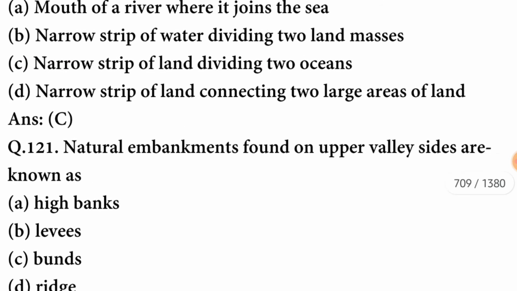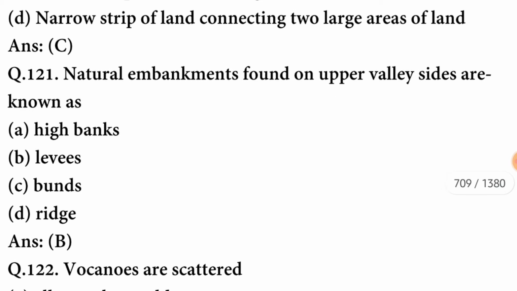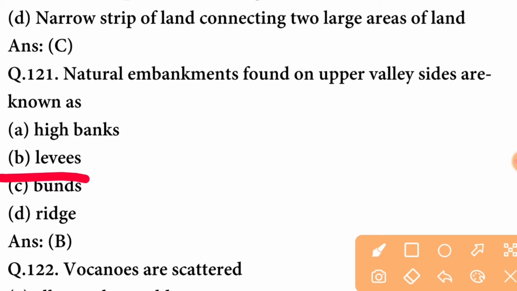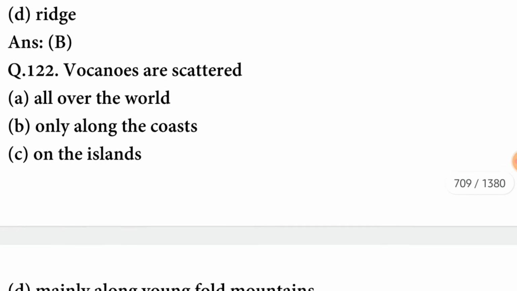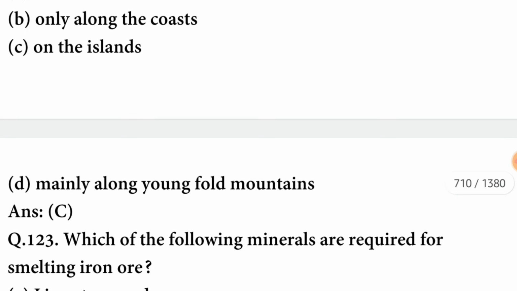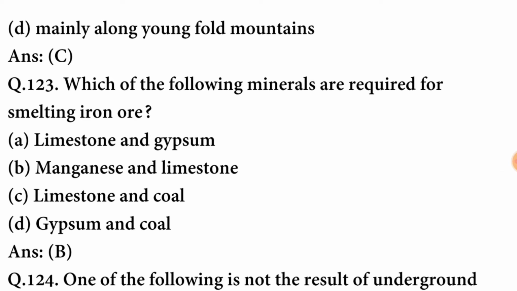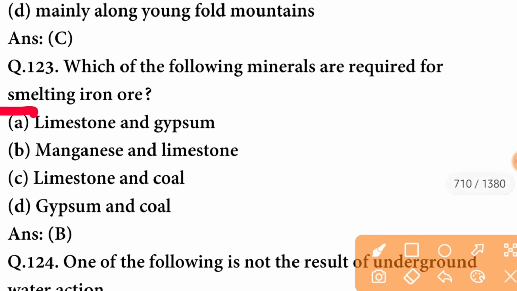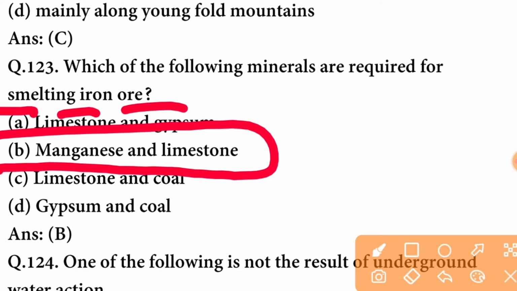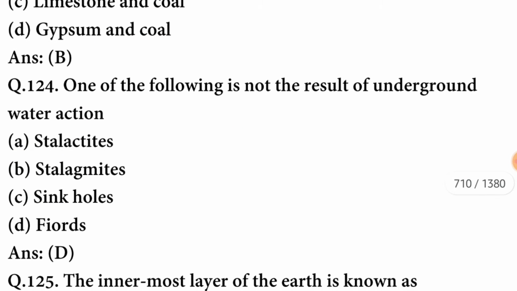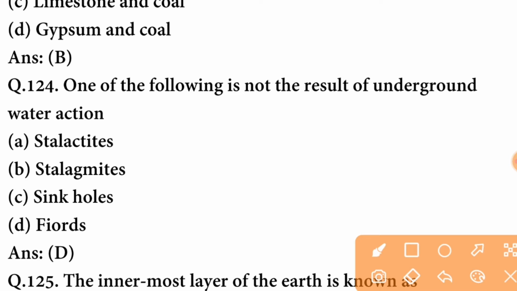C option is correct. Next question. Natural embankments found on upper valley sides are known as levees. B option is correct. Volcanoes are scattered on the islands. Which of the following minerals are required for smelting iron ore? The minerals that are required are manganese and limestone. One of the following is not the result of underground water action: fjords.